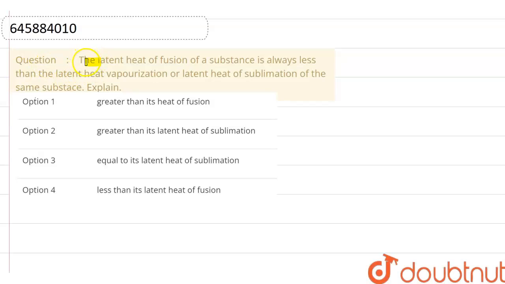Hello everyone, let's begin with the question. In this question it says that the latent heat of fusion of a substance is always less than the latent heat of vaporization or the latent heat of sublimation of the same substance. And we have to figure out which of the following options are correct. So let's begin with the problem.